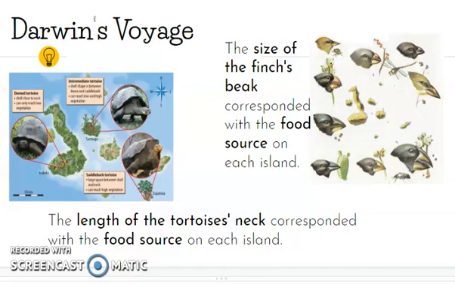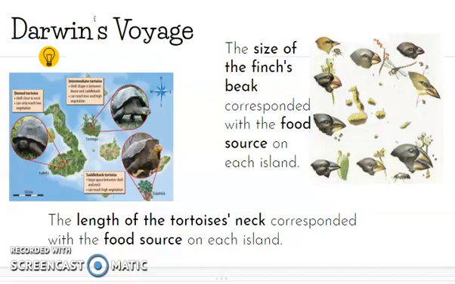He noticed something very similar with the tortoises as well, based on the food that was available. Some tortoises had long necks and some tortoises had short necks, and that varied from island to island. It wasn't different all on the same island, it was different based on the island he was on.